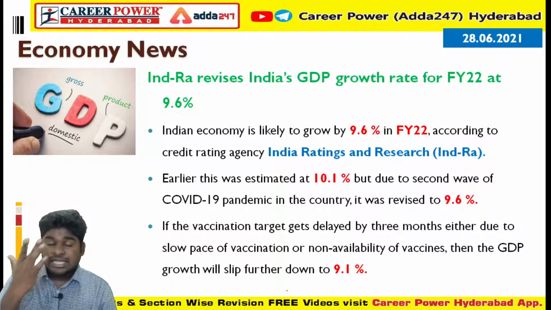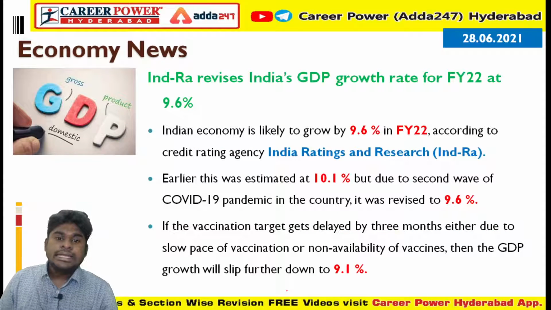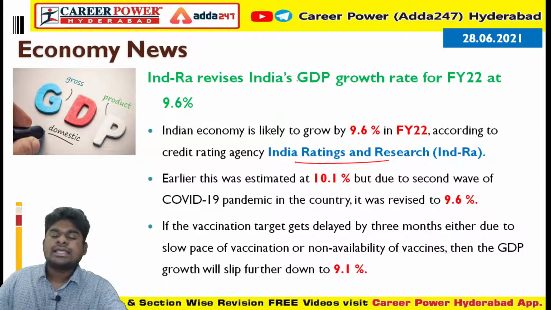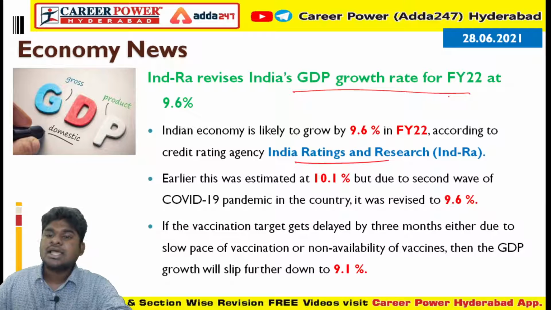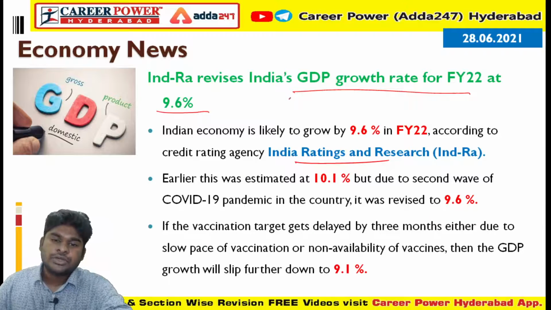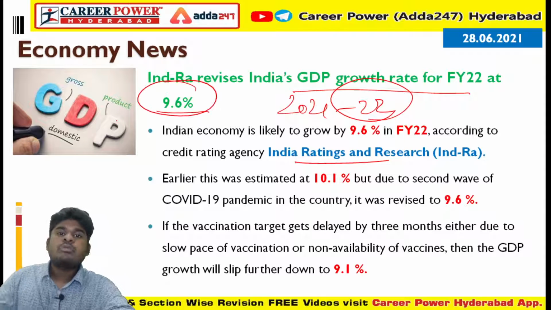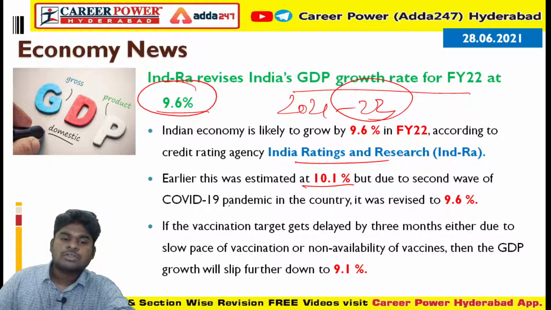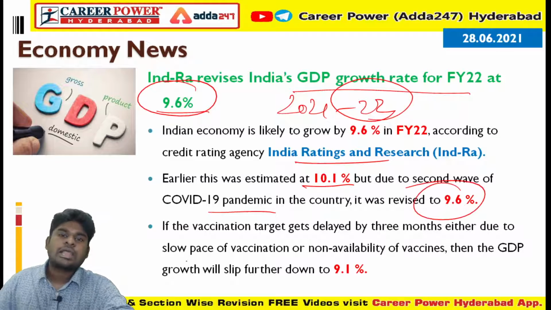Next comes the next headline, where INRA, India Ratings and Research, a rating agency, estimated that India's growth rate for financial year 2022, that is 2021 to 2022, will be 9.6. Earlier they gave an estimate of 10.1, but because of the COVID second wave, they revised it to 9.6.